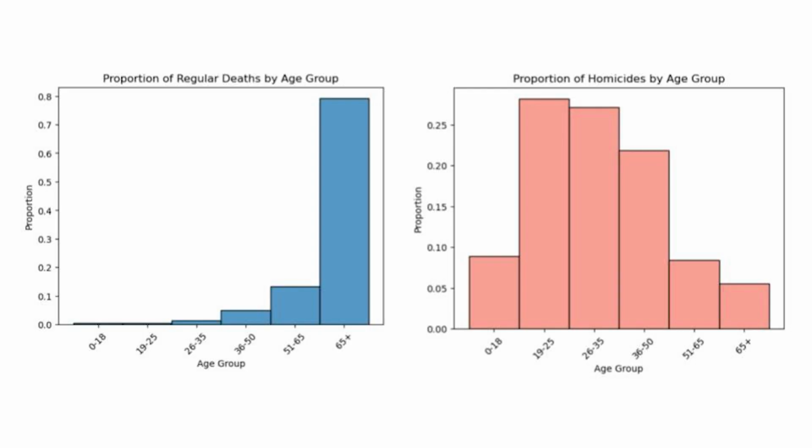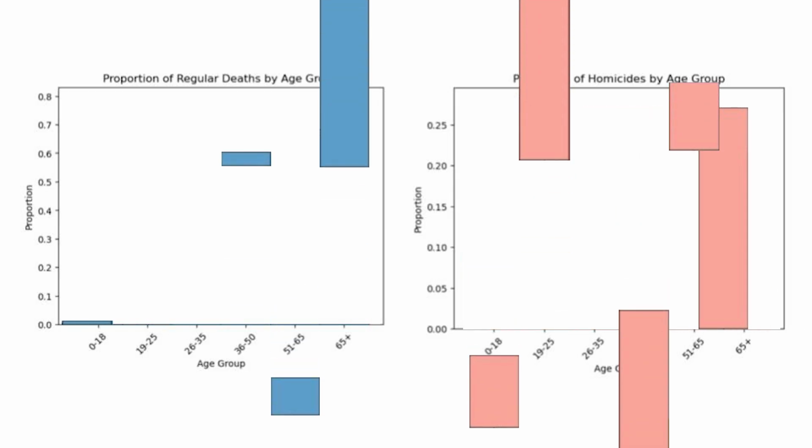For the first part of our data analysis, we're going to do some visual inspection. We aren't necessarily drawing any conclusions about our predictor variables yet. We just want to get an idea of what our data distributions look like. We can see that non-homicide deaths tend to follow a pretty natural pattern. The older the age group, the higher the death proportion. On the other hand, homicide deaths show a completely different pattern, with the death proportion peaking in the 19 to 25 age range.